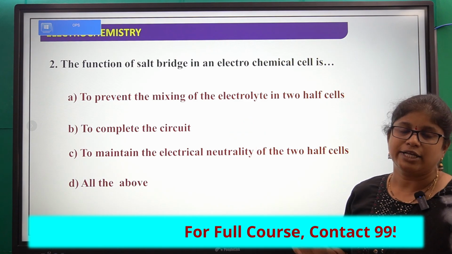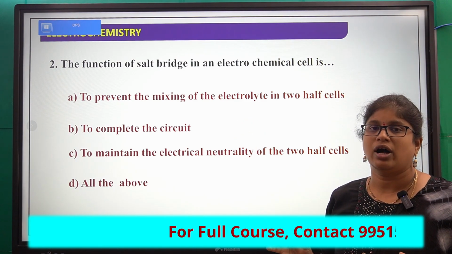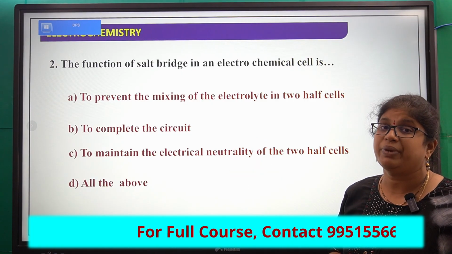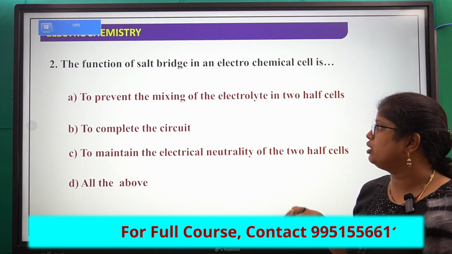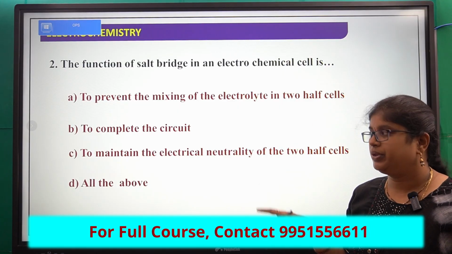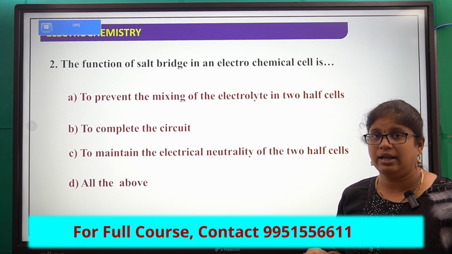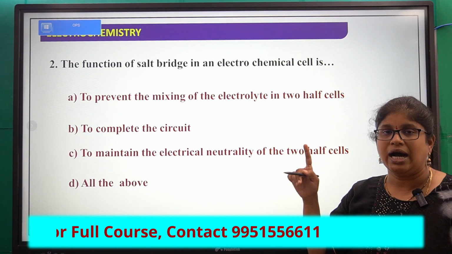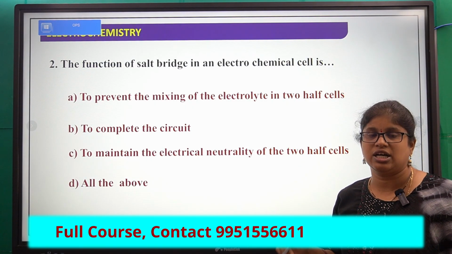So here actually we are not taking the two half cells in one, right? So this salt bridge prevents the mixing of two electrolytes. Next, it completes the circuit and it maintains the electrical neutrality of the two half cells. So all these three are the functions of salt bridge.